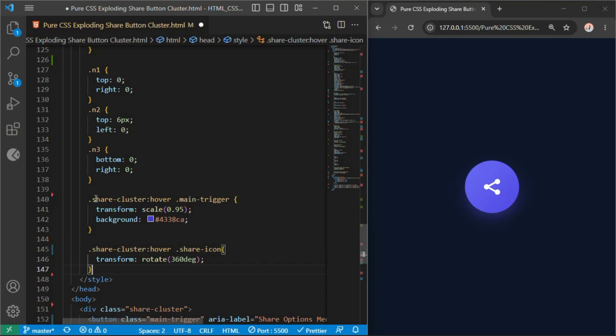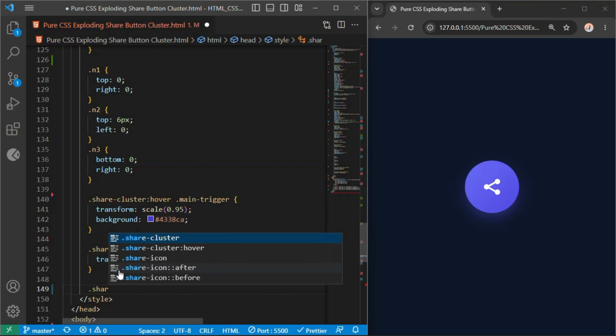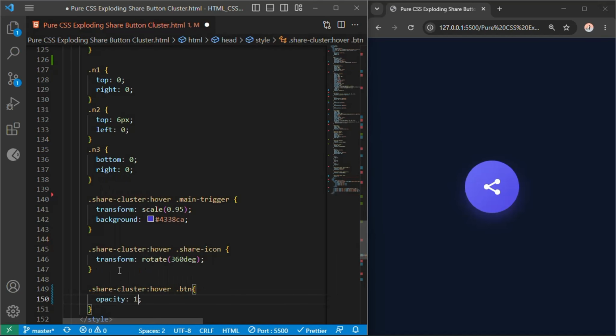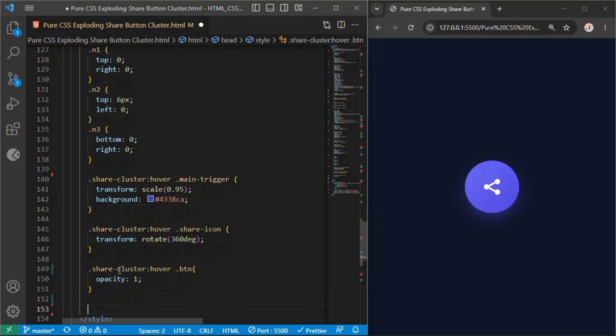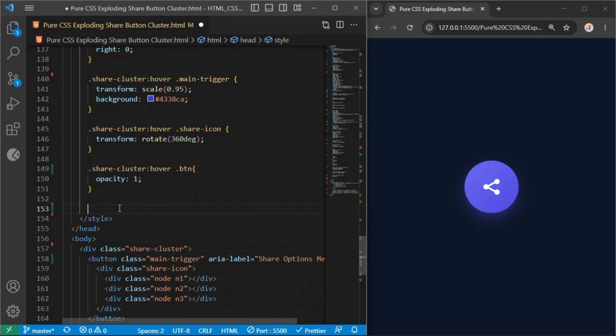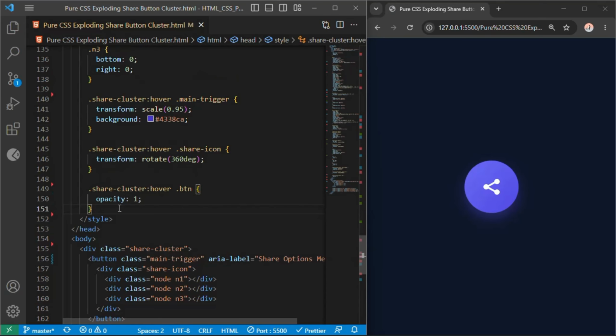We instantly fade our social buttons into view on hover, using .share-cluster:hover .btn, opacity 1. Now, we blast our individual nodes into opposite coordinate vectors using exact translate coordinates and sequential delay staggers to create a cascade effect.